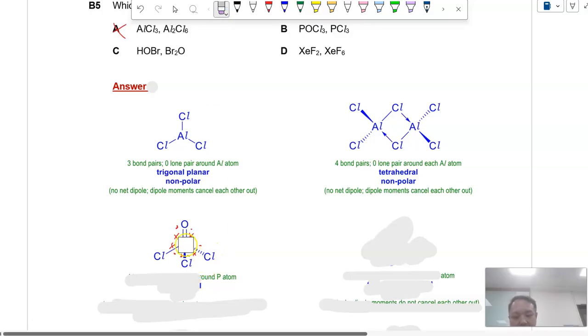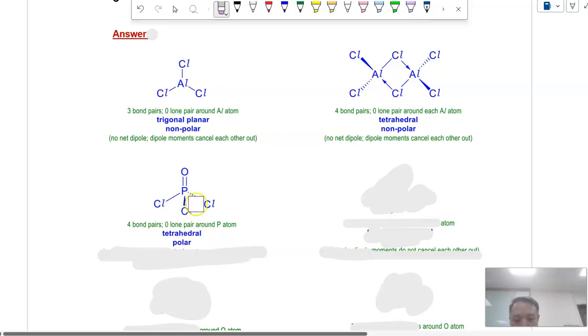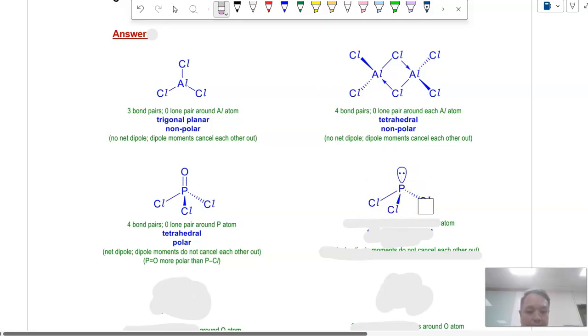And in this case, it's perfectly fine for phosphorus to expand octet, because although it has 10 electrons on it, phosphorus can expand octet due to its available 3d orbitals. So you do have 4 bond pairs, 0 lone pairs around the phosphorus atom. It's tetrahedral, but although it's tetrahedral, it's polar because the P=O bond is more polar than the P-Cl bond, because O is more electronegative than Cl. So the dipole moments don't exactly cancel out. Okay, for PCl3, it's going to be trigonal pyramidal, so it's going to be polar. Dipole moments do not cancel each other out. So it's a very classic example. You can just think of NH3 as a parallel.